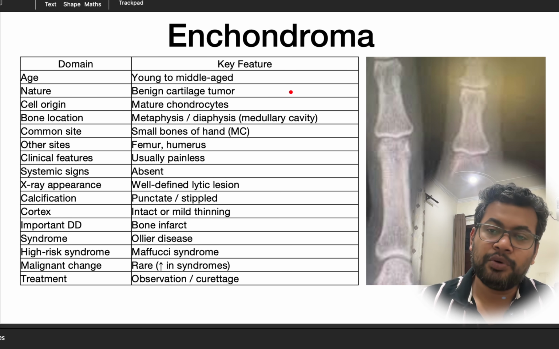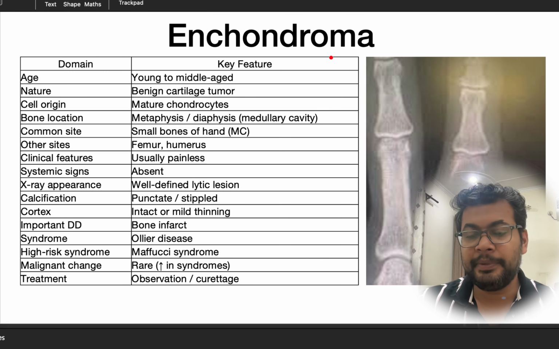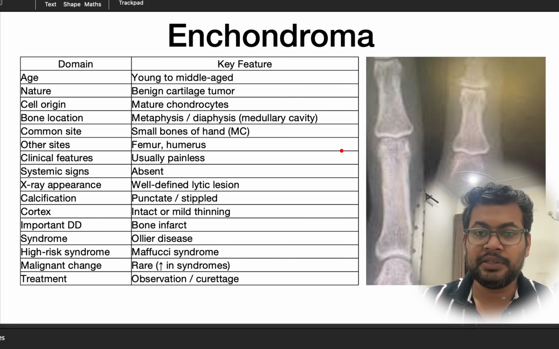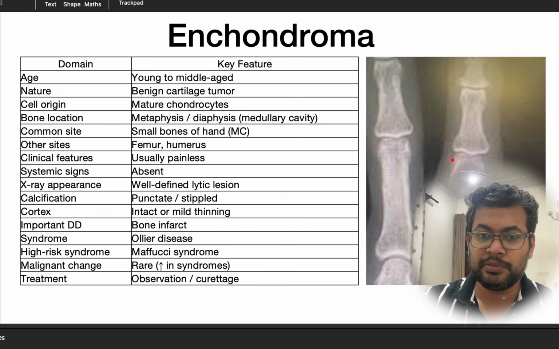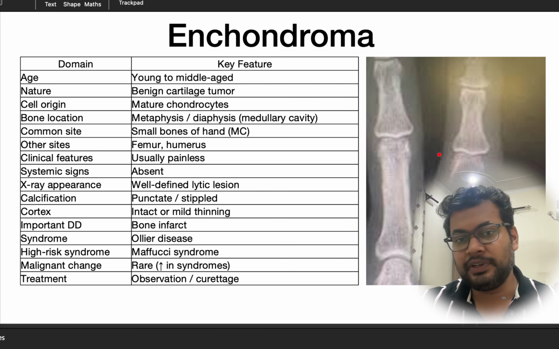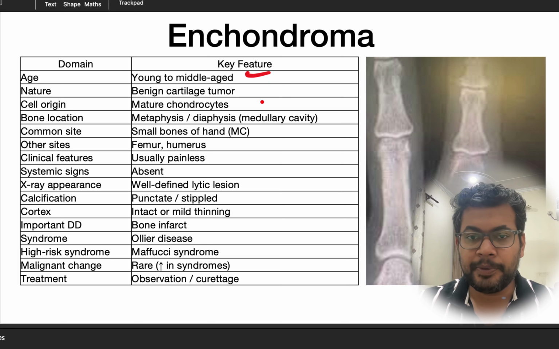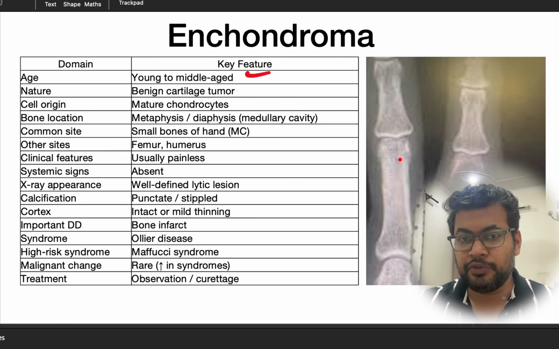So then is enchondroma. Enchondroma is again a benign tumor. The most common location is in the small bones of the hands and the feet, and this is usually seen in the young to middle age group. This is a benign tumor, and the cell of origin is a chondrocyte.